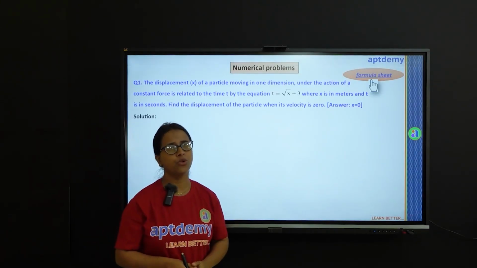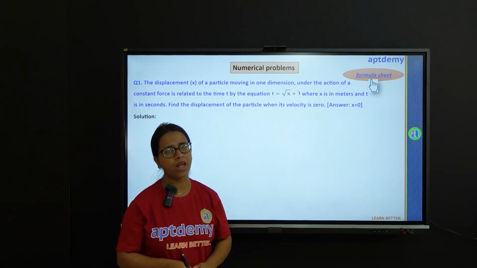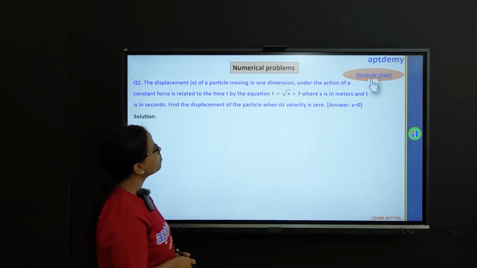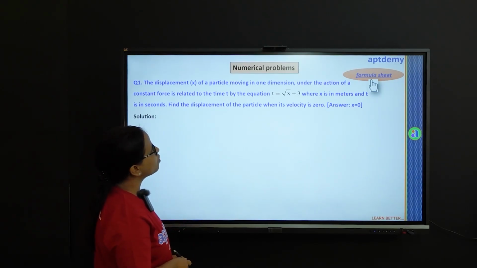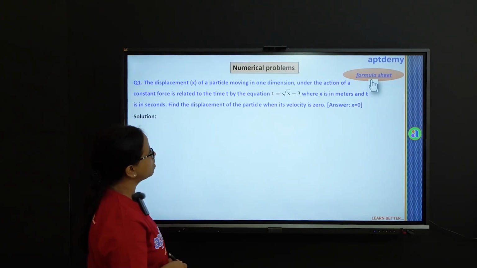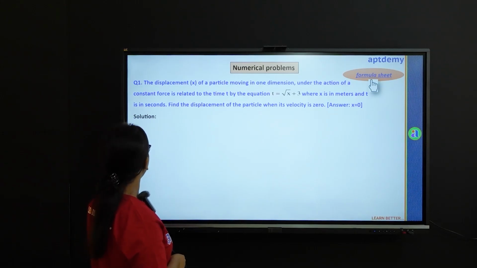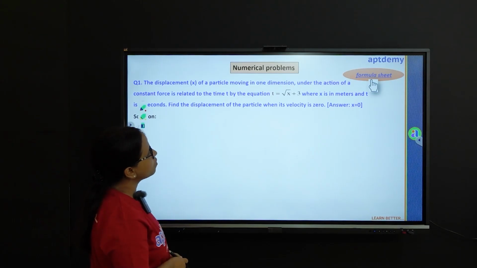Now we come to numerical problems. There is a hyperlink to the formula sheet. You can refer to that whenever you feel like while solving the numericals. Now this is the first numerical that I have in store for you. The displacement x of a particle moving in one dimension under the action of a constant force is related to the time t by the equation t equals root over x plus 3, where x is in meters and t in seconds. Find the displacement of the particle when its velocity is 0.